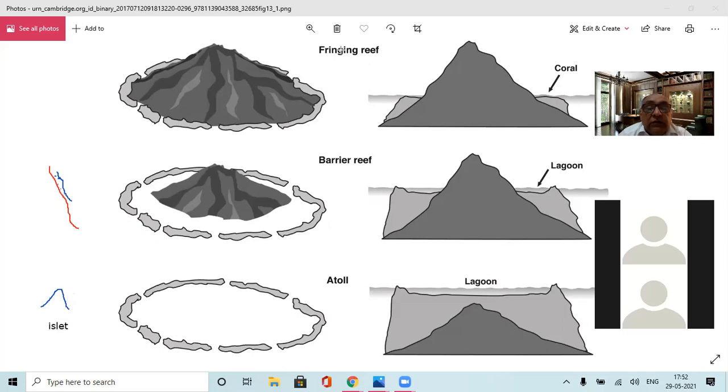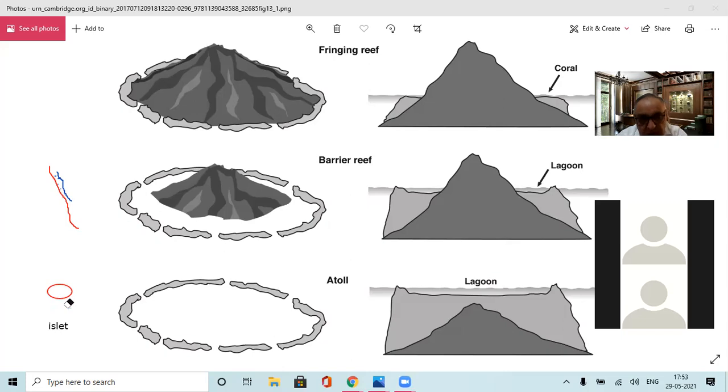Coral reef is built around the entire zone here. And slowly the coral reef develops upwards, and due to the rise of the sea level, this islet becomes submerged into the sea, and what remains visible is this type of structure only, and this is known as the atoll.